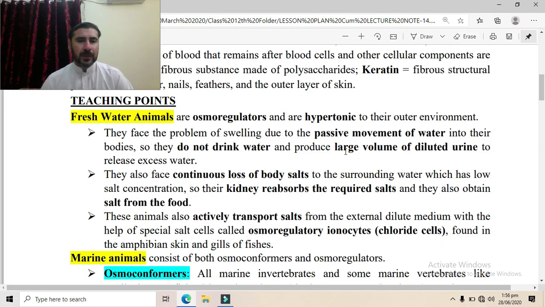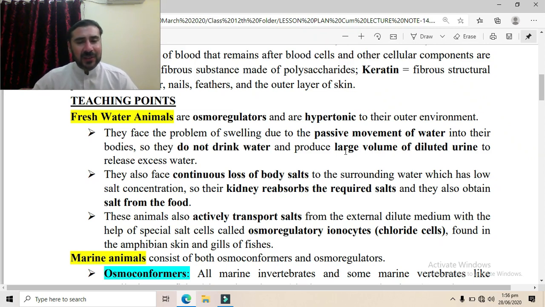Now they also face the second problem, that is the continuous loss of body salt to the surrounding water, which has low salt concentration because they live in the fresh water. So fresh water have less salt concentration, while inside the animal there is high salt concentration because they are hypertonic, as we have already discussed. So inside the salt is higher, so it will move from the higher to lower concentration. So the salt will automatically move from inside of the freshwater animal to the outside. So this is a major problem.